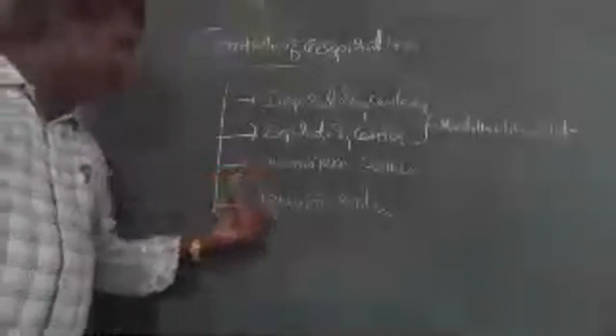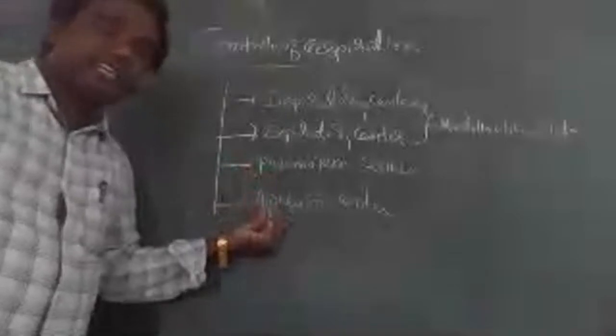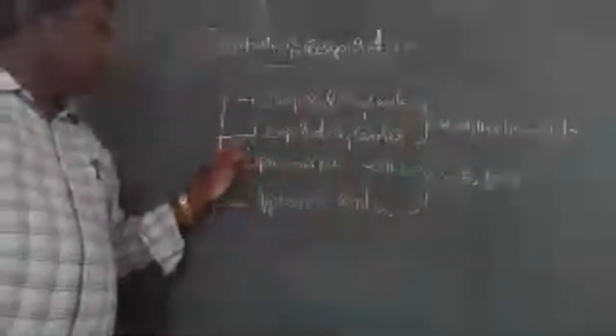The Pneumotoxic Centers are present in the pons. So this is a very, very important thing.